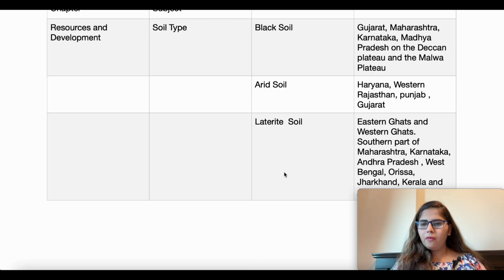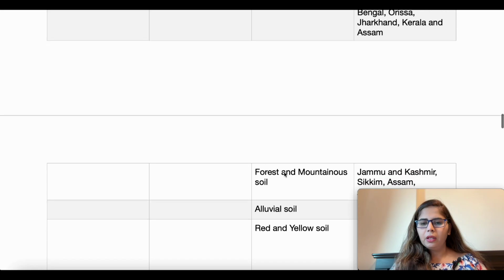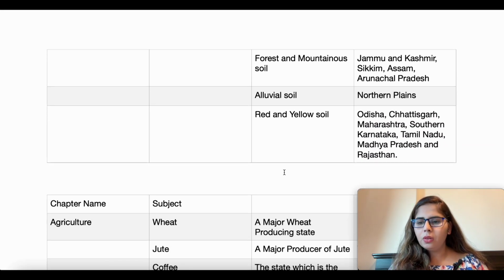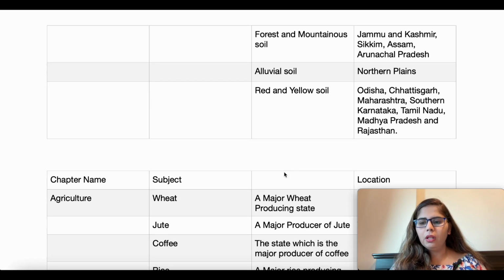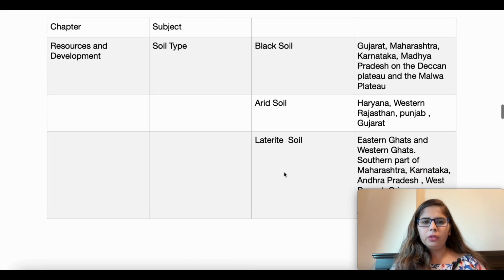Then we have laterite soil, which is in Eastern Ghat and Western Ghat, southern part of Maharashtra, then Karnataka, Andhra Pradesh, West Bengal, Odisha, Jharkhand, Kerala, and Assam. Next we have forest and mountainous soil, which is mostly in the upper side of the map, like Jammu and Kashmir area. So Jammu and Kashmir, Sikkim, Assam, and Arunachal Pradesh. Then we have alluvial soil, which is in another place. Then we have red and yellow soil, which is in Odisha, Chhattisgarh, Maharashtra, southern Karnataka, Tamil Nadu, Madhya Pradesh, and Rajasthan. So from this chapter, we have to only learn about the soil types.